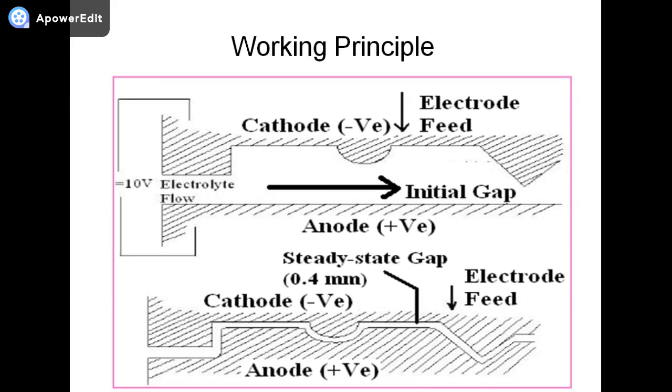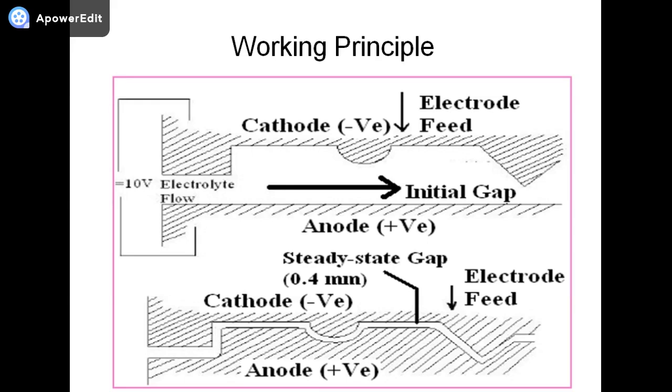Then a means to hold and locate the workpiece in close proximity of the tool, which means you require a platform on which the workpiece is placed very close to the cutting tool. The next requirement is a means of supplying the gap between the tool and workpiece with pressurized flowing conductive liquid, the electrolyte.